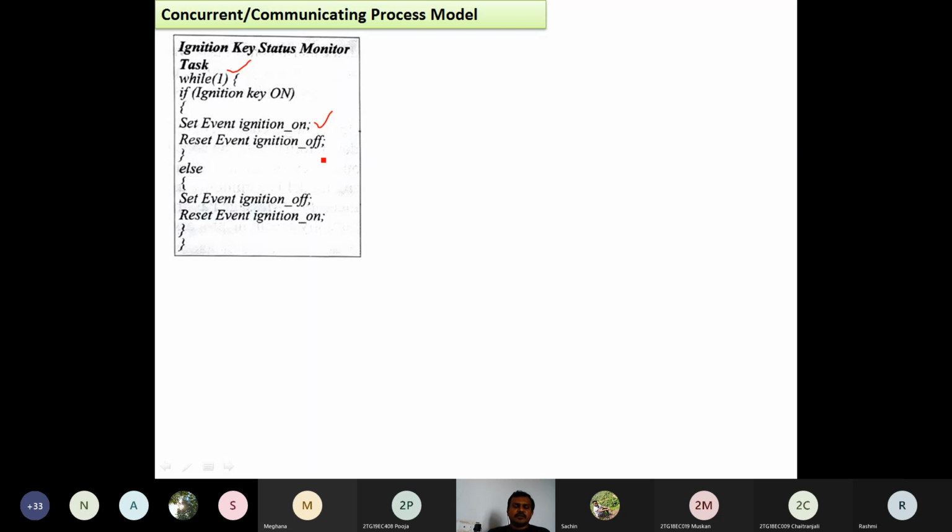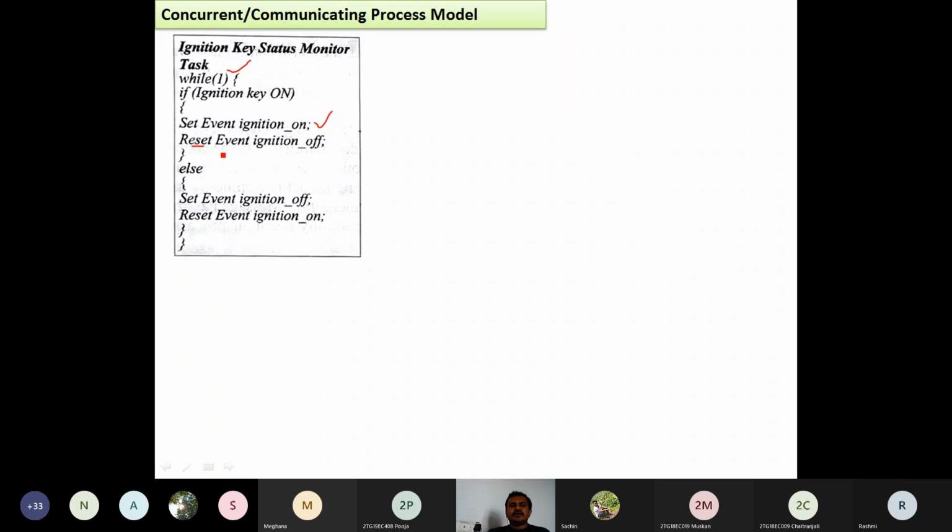There are two events with respect to the ignition key: on and off. Ignition on is set, meaning it tells the processor the ignition key is on. For the other event, ignition key off, it will be reset.